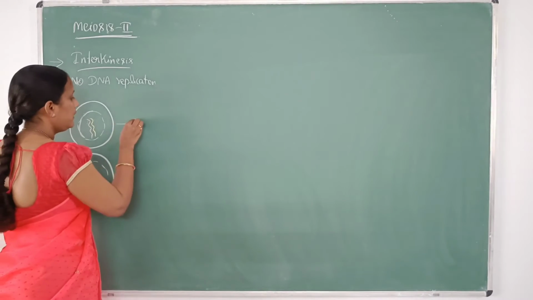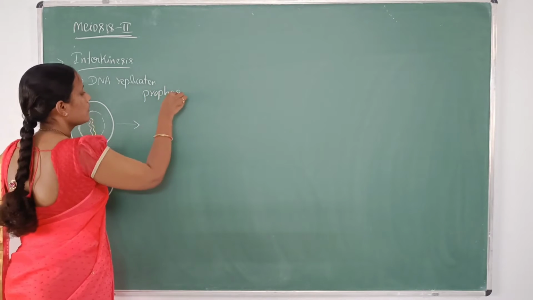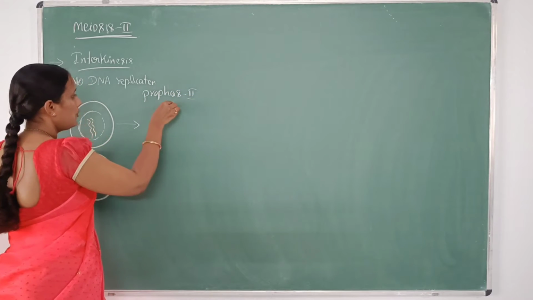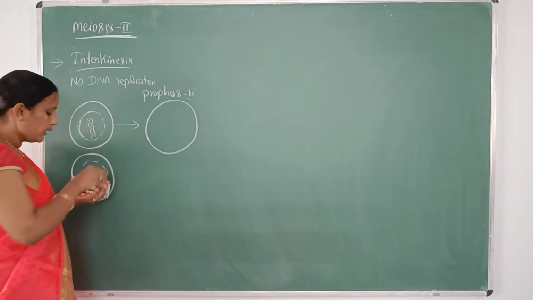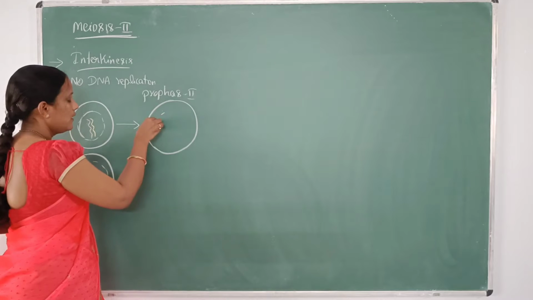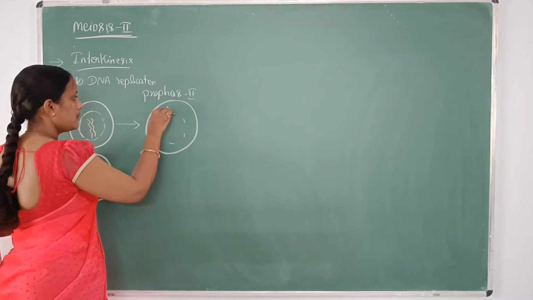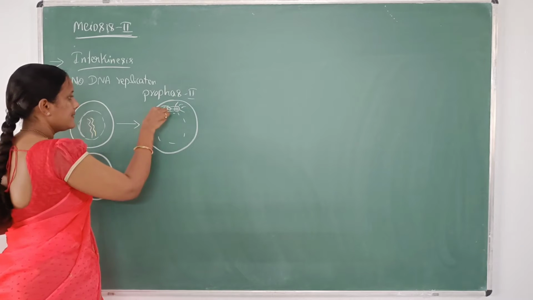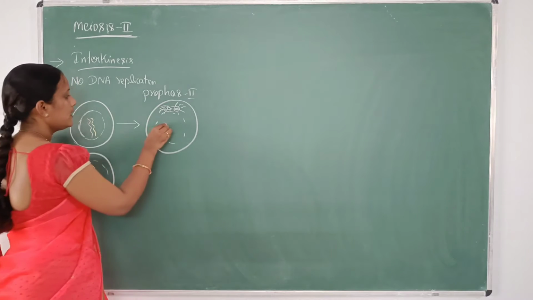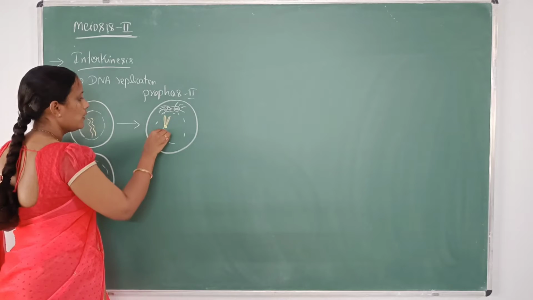Now the cell will enter into prophase 2. In prophase 2, what happens? The nuclear membrane starts disintegrating. There is a separation of centrioles with the formation of spindle asters, and there is a thickening of the chromosomes.